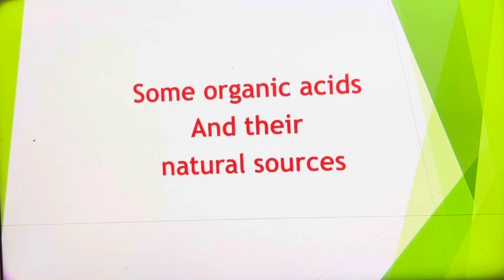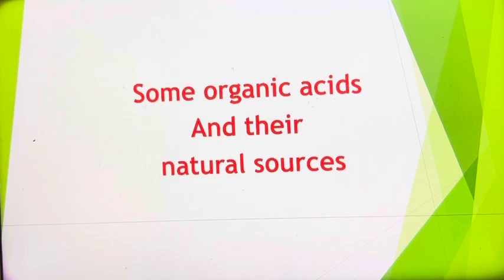If an acid has a pH less than 3.5, that is between 3.5 and 0, that substance is strongly acidic in nature. Generally, organic acids, that means acids which are derived from organic substances, living substances, are weakly acidic in nature. That means their pH will generally be between 3.5 and 7.